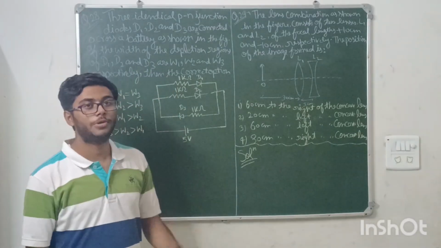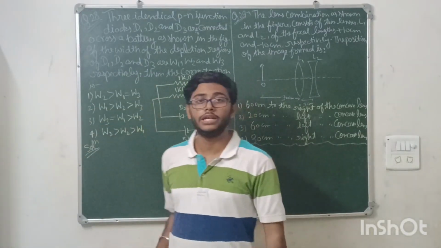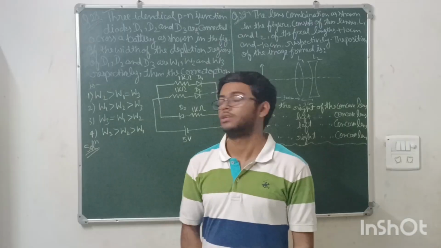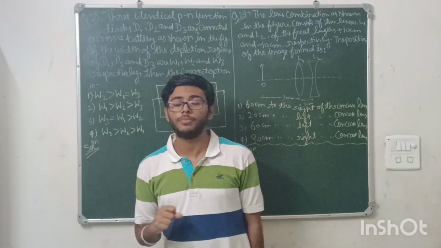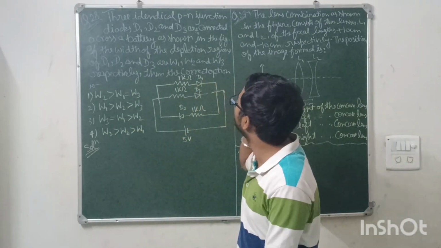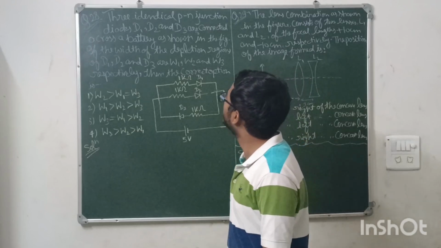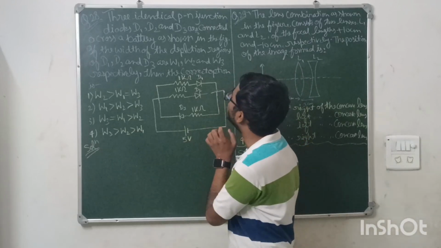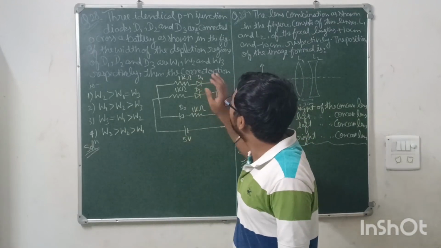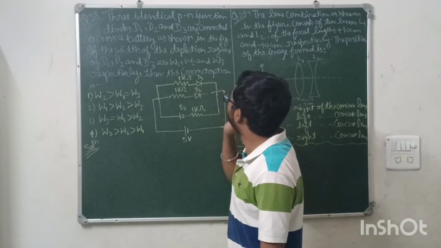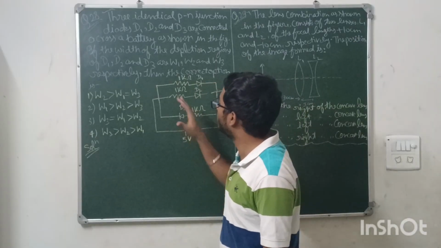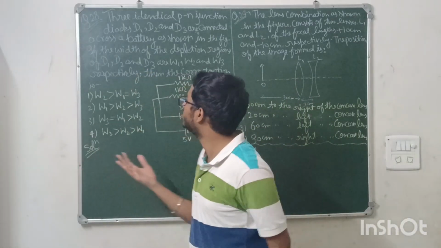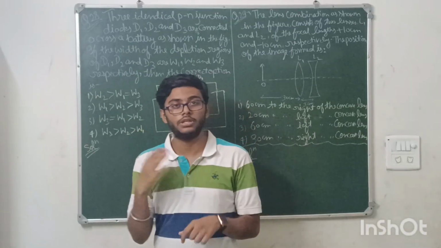Question number 28 and question number 29. Okay, question number 28 is based on the chapter semiconductors. It is one of the easiest questions of the paper. The question is saying three identical p-n junction diodes D1, D2, D3 are connected across a battery of voltage 5 volts. If the width of the depletion layer of diode D1 is W1, D2 is W2, D3 is W3, then you have to tell the order of the depletion region, how they will decrease or increase.